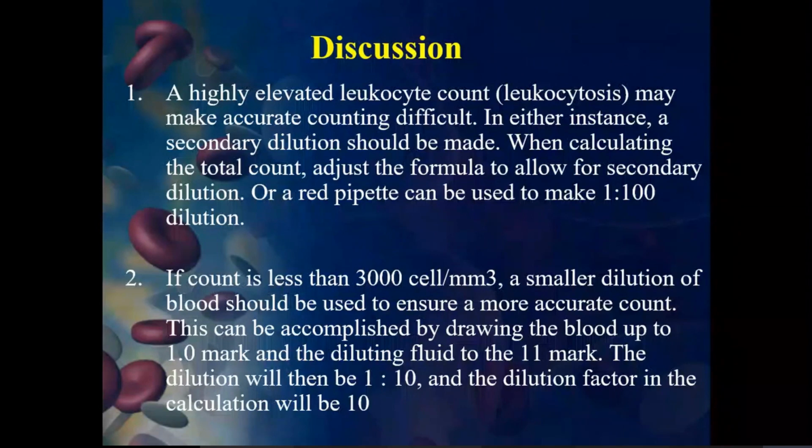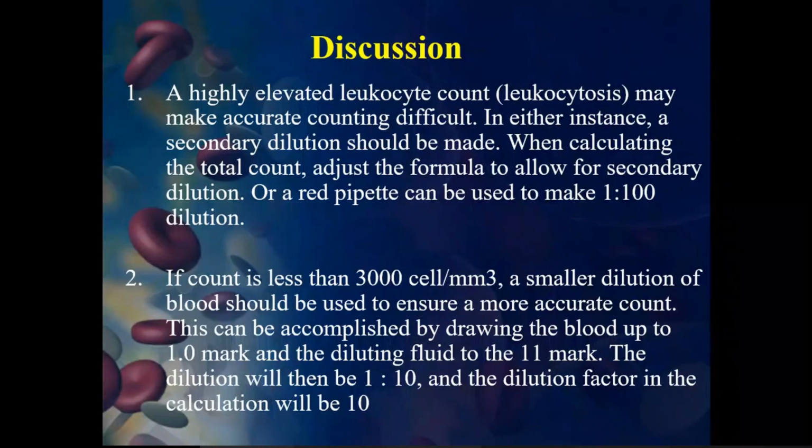In general, 1:20 dilution is more than enough to count the WBC. But when a high number of cells are present in the blood, you have to go for 1:100 dilution, a larger dilution. Otherwise, the cells will overlap and you can see them, but you can't count them.